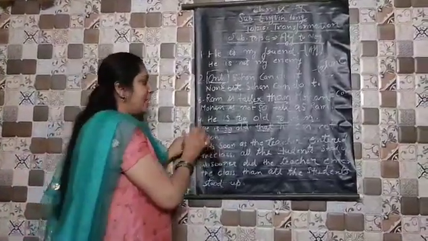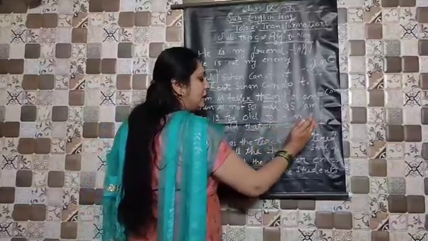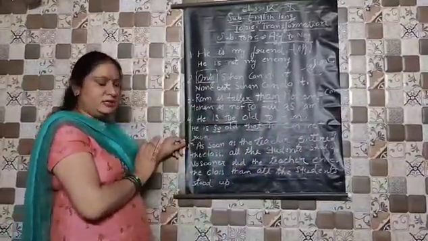So it's very simple. He is too old to run. The answer is: He is so old that he cannot run. This is the very easy one.